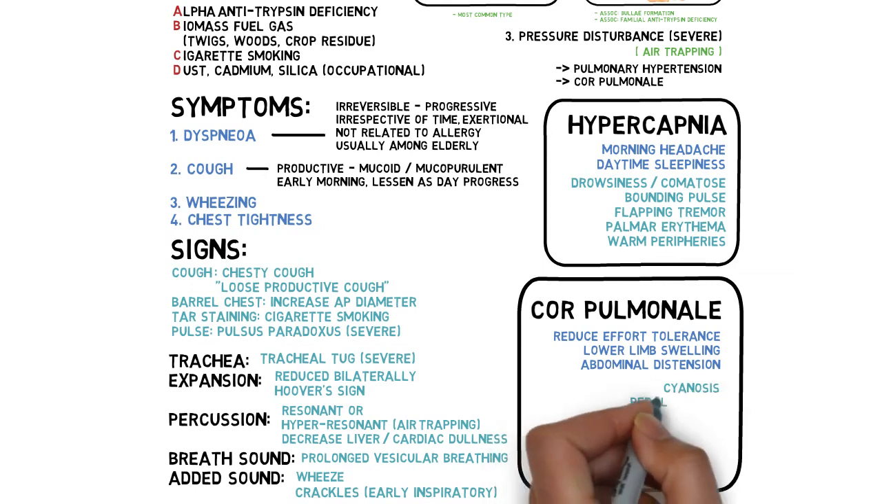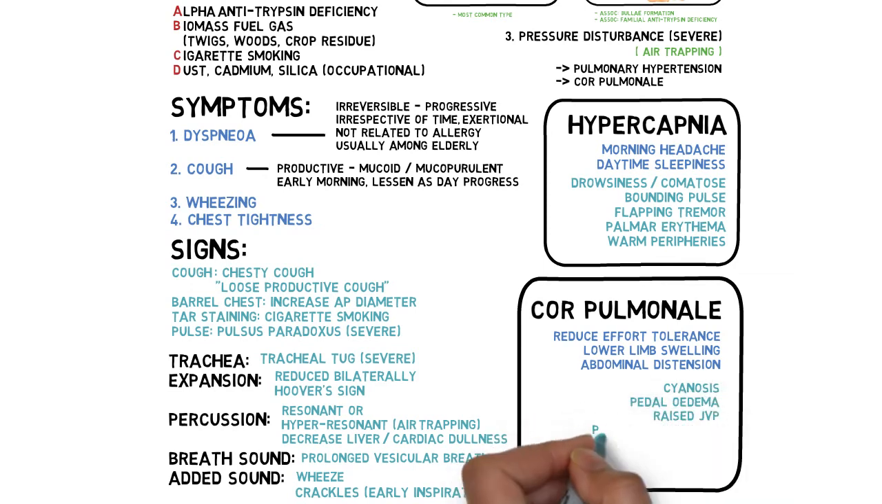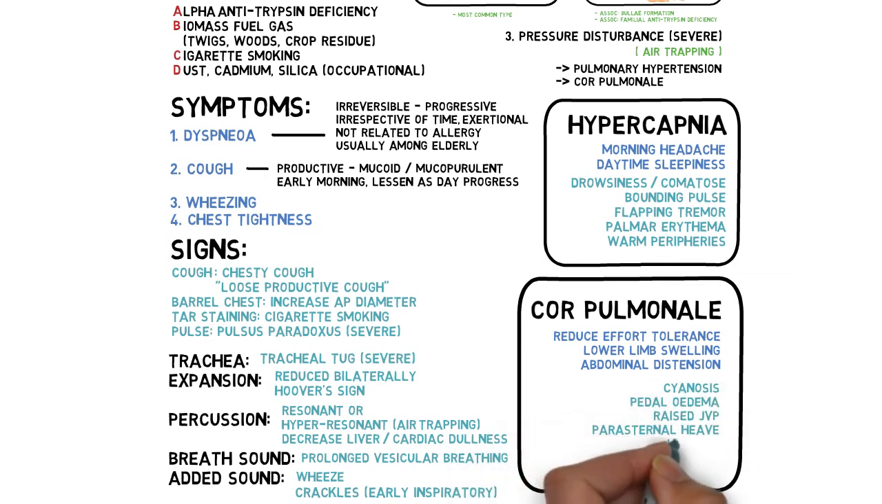With cor pulmonale, patient is cyanotic with pedal edema, parasternal heave, and may also have jaundice, abdominal distension, and hepatomegaly due to hepatic congestion. This is also famously described as blue bloaters in comparison to milder earlier stage of COPD, which is described as pink puffers.